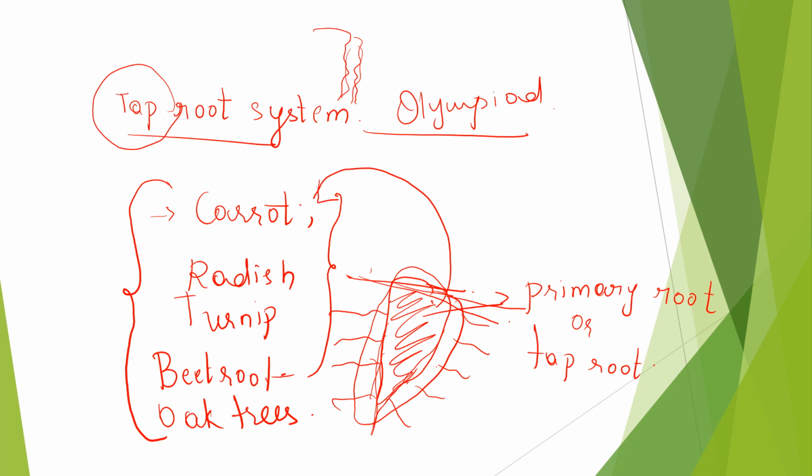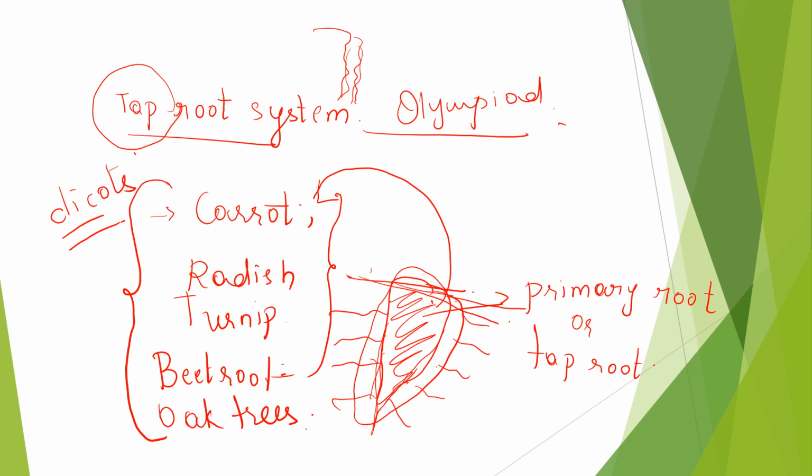Carrot, radish, turnip, beetroot, all of these look almost similar. That is how you have to remember. And this is the oak tree. Apart from this, most of the dicots also have the taproot system. I'll tell you about the dicots later, but just remember for now because it's important for the Olympiad exam. This is about the taproot system.